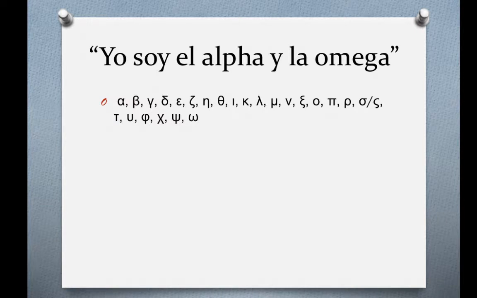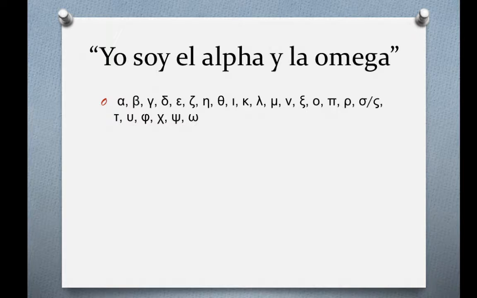Well, no surprise here. It looks just like our O. It has the same pronunciation. Maybe a little softer than the omega at the end. Our O in English can have a long or a short sound, like most of the vowels can. But in Greek, there's two extra vowels, so we'll look at these in more depth in a second. But Omicron. Then we've got Pi. This is famous because of its use for describing a circle. It's a geometric value. But this would be the pi. It has the P sound.